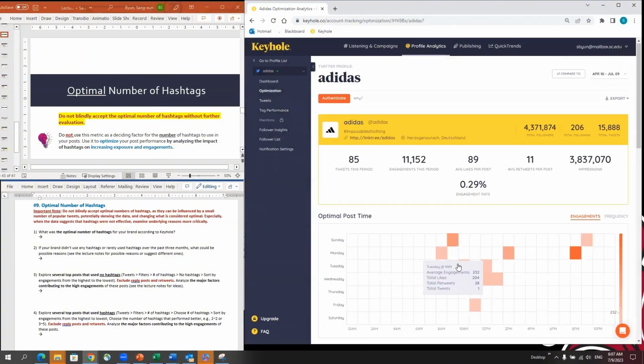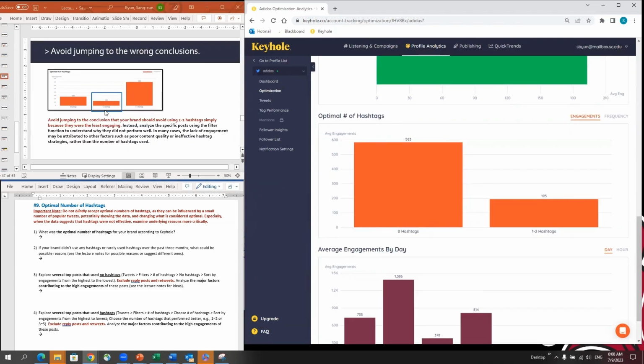Going back to optimization metrics, when your result indicates 1 or 2 hashtags is least performing, it doesn't mean that they have to use 3 or 5 hashtags most of the time. You have to think about why the 1 or 2 hashtag posts were least engaging. Evaluate the content first before you adopt the optimal number of hashtags. When 3 or 5 hashtags are working the best, figure out the reason why. Maybe because they were doing a giveaway context. They used celebrities and mentioned all the celebrity names. So there must be a context in which 3 or 5 hashtags worked well.